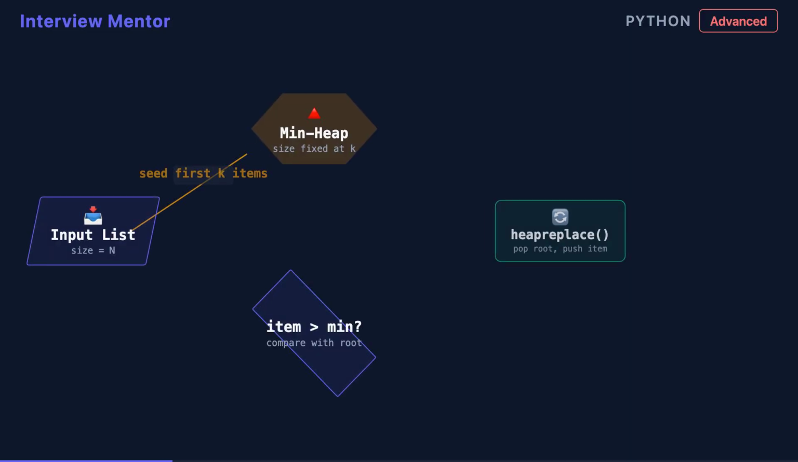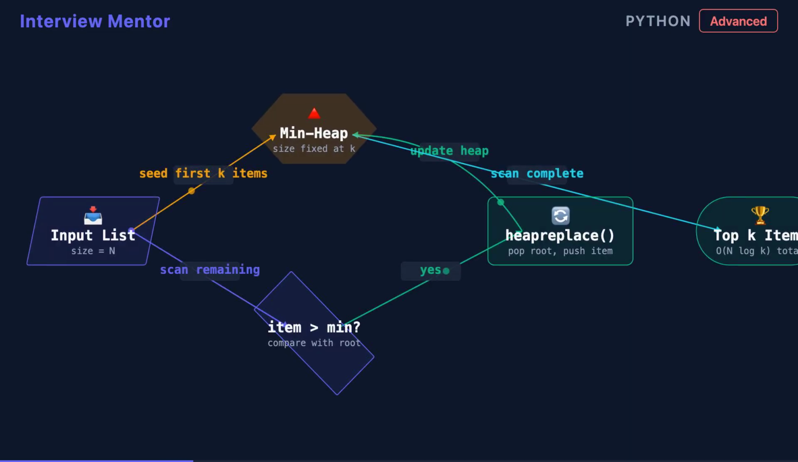For moderate n, nlargest seeds a min-heap with the first n elements, then iterates the rest. When it finds a value greater than the heap's minimum, it calls heapreplace to swap them. This keeps the heap at exactly n items, always holding the n largest seen so far.